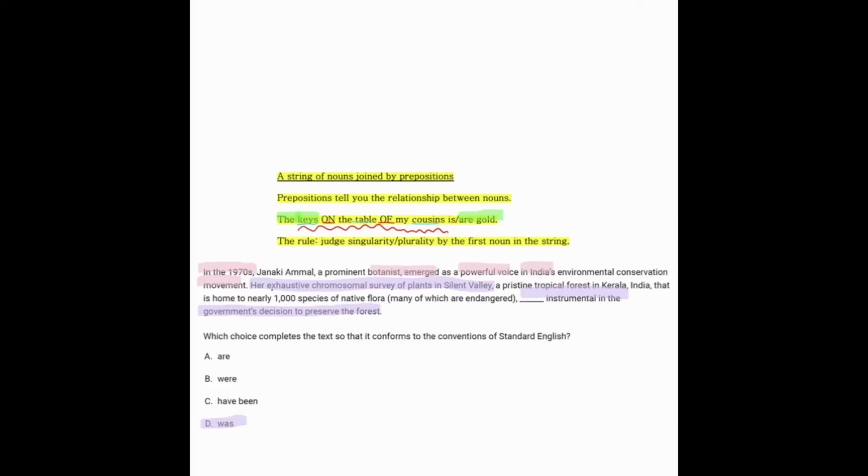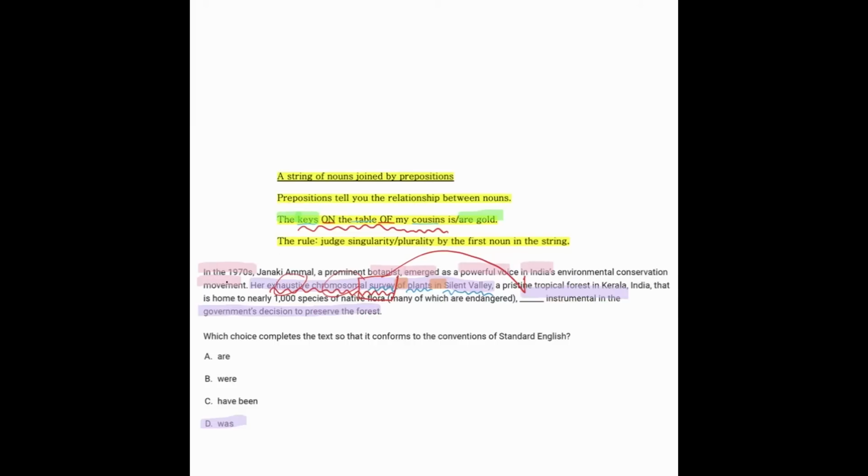So here we have her survey. What kind of survey? A survey of plants. What kind of plants? Plants in the Silent Valley. So we have prepositions here and here. And not to mention that it wasn't just a survey, it was an exhaustive chromosomal survey. So we have some adjectives at the beginning to kind of muddle the idea that it's the survey that's in charge here. So this survey was instrumental in the government's decision to preserve the forest.